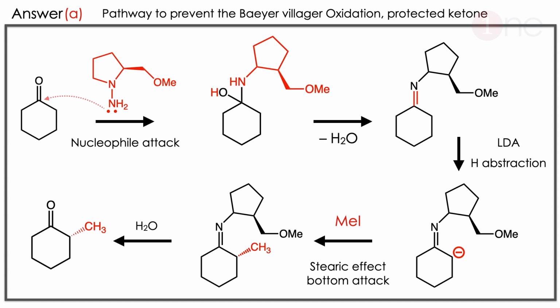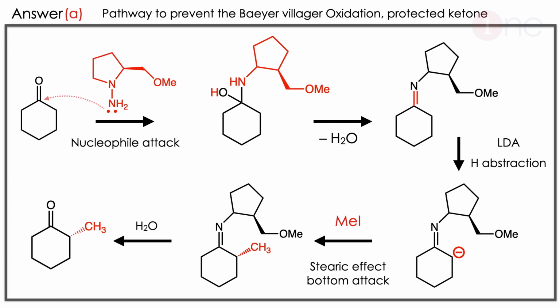The answer is A. Let us see why. Here the pathway is specifically to avoid the Baeyer-Villiger oxidation and to protect the ketone. The starting material is a cyclic ketone, where the amine has a lone pair and attacks the ketone, where an addition reaction at the carbonyl group happens, H added to O, the remaining added to the carbon. Then water elimination, and a double bond will be there. So it is a kind of C=N imine system. Then the base abstracts a proton. The base abstracts from anywhere, both are the same place. The alpha position is the acidic one, hence the base abstraction at the alpha position.